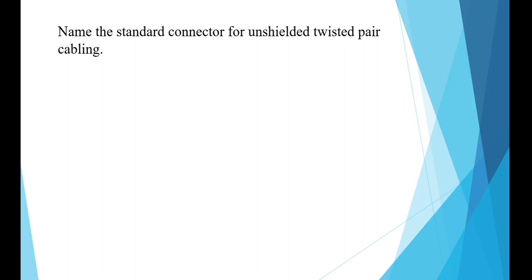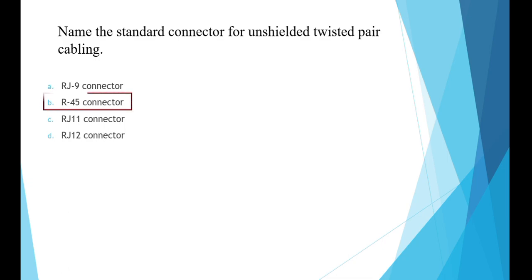Next question is, name the standard connector for unshielded twisted pair cabling. And the options are RJ9 connector, RJ45 connector, RJ11 connector, or RJ12 connector. And the right answer is RJ45 connector.